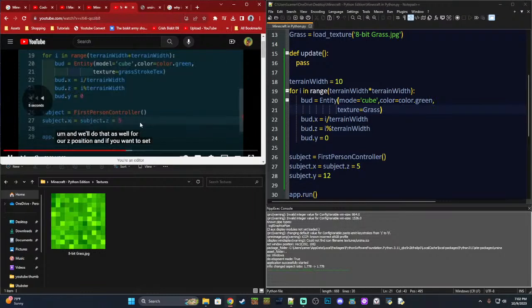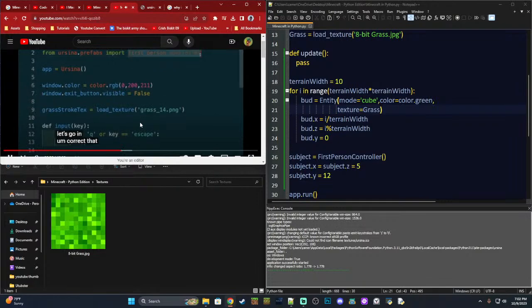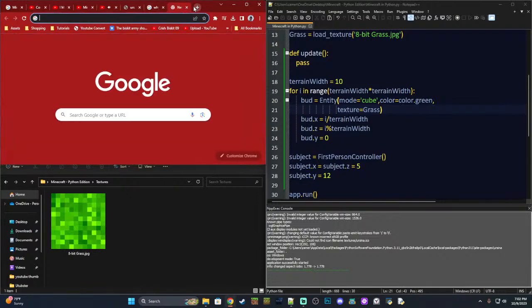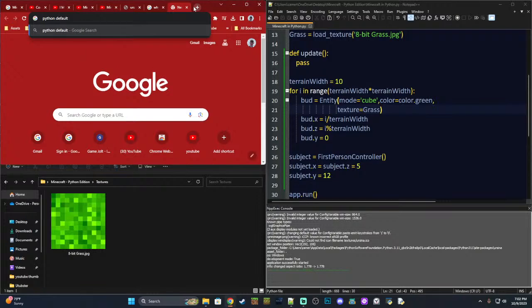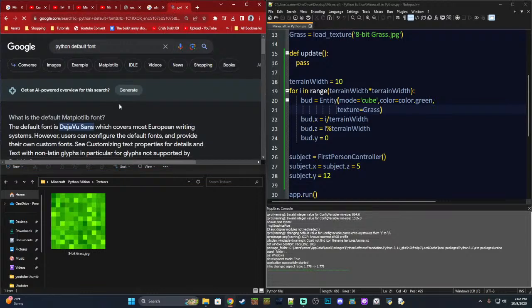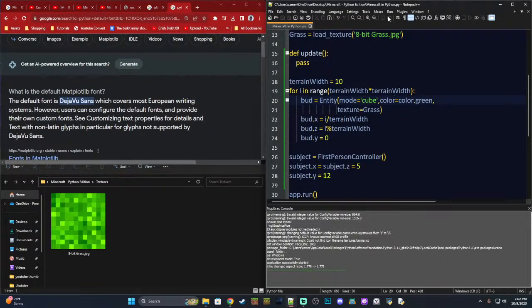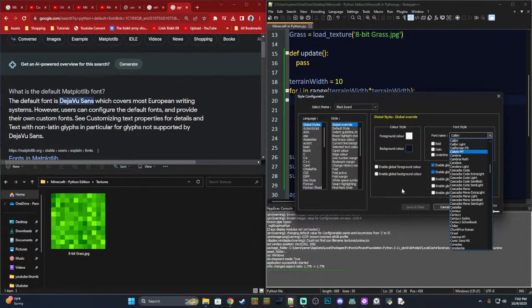Like on 2 lines. That's 2, correct that. I want to import the first person. I'm gonna go back to the Python default font because I think my spacing is weird. Let's see, that Python default font, Deja Vu Sans. Let's change this back because I feel like we are struggling based on the font being strange.